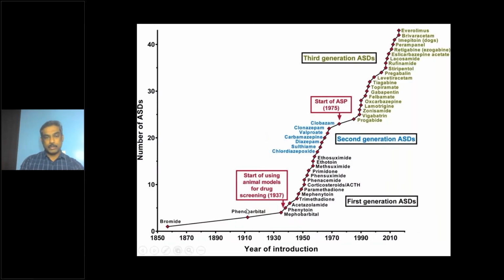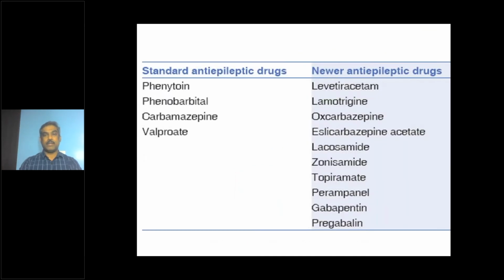So this chart shows you the first anti-epileptic medication that was discovered, bromide, in the 19th century. Many decades later, phenobarbital and phenytoin. So the first generation and the second generation anti-epileptic medications are known as older anti-epileptic medications. The cutoff point taken is 1993. Whatever medications came into the market after 1993, an exponential increase, are taken as third generation anti-epileptic medications or anti-seizure medications, and that's what is called newer anti-epileptic drugs.